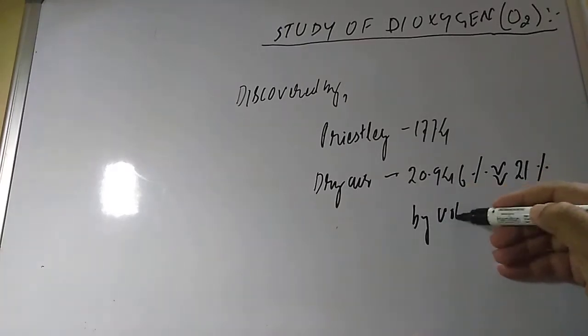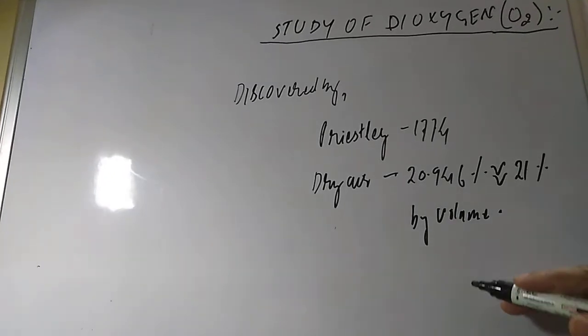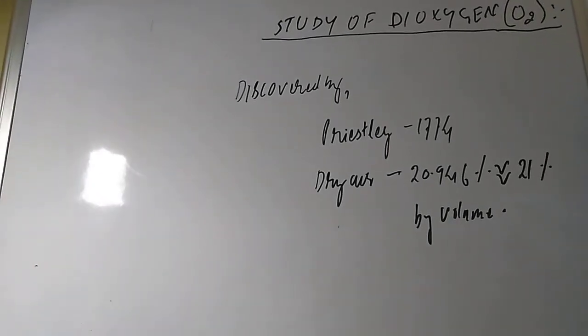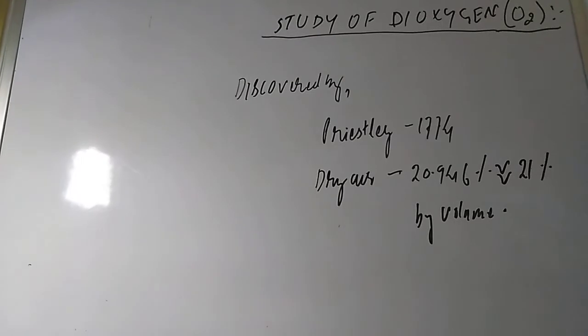So you can think that out of 100%, around 21% is dioxygen.